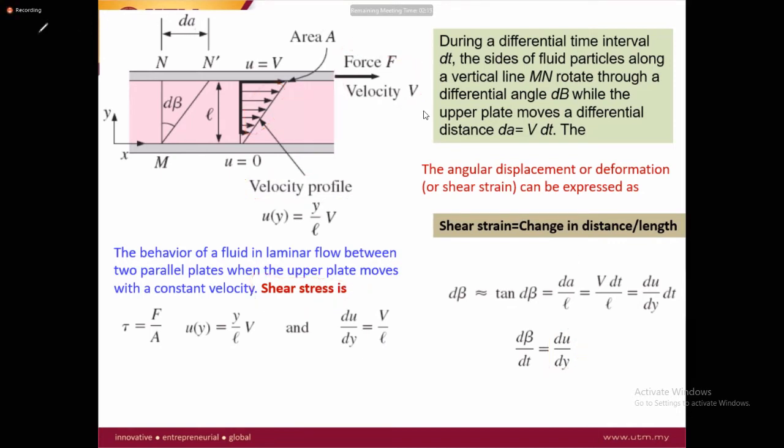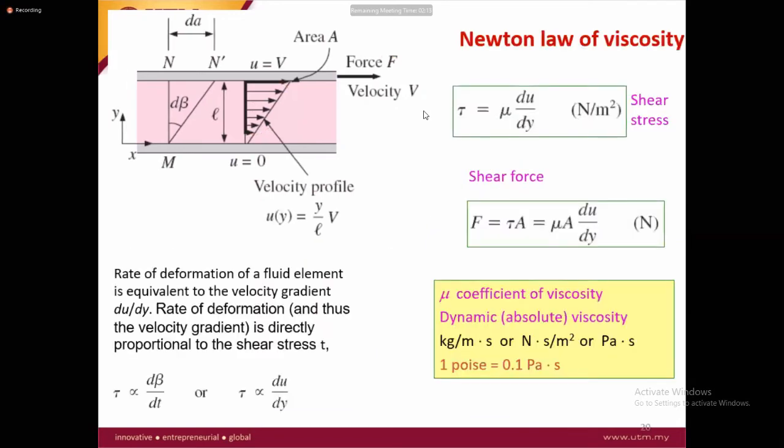So this is the same. You can say shear stress is proportional to viscosity multiplied by the change in the boundary layer, du over dy. This is the dy here, and this is the change in velocity. When you change the velocity, how this distance is going to move, meaning how this boundary layer is developed.